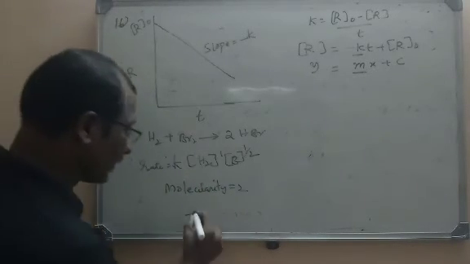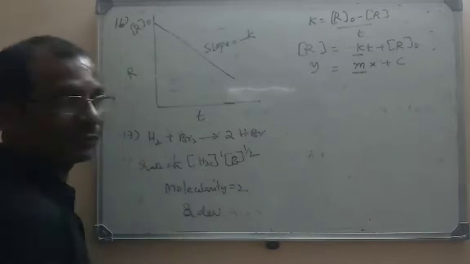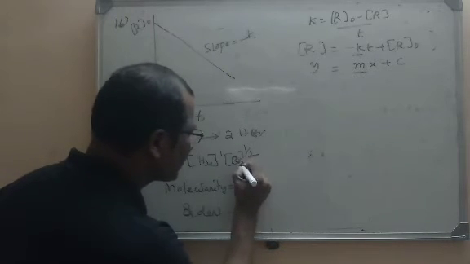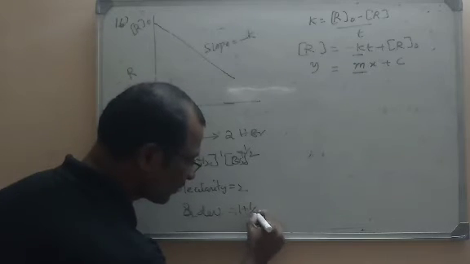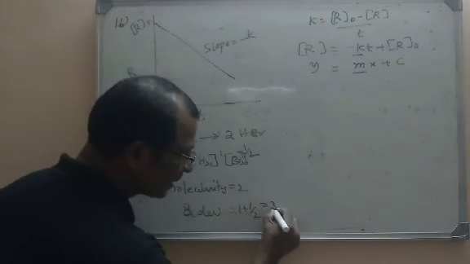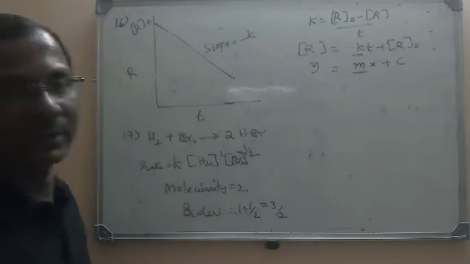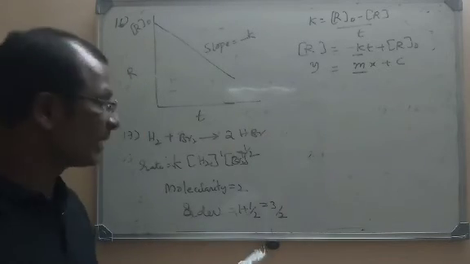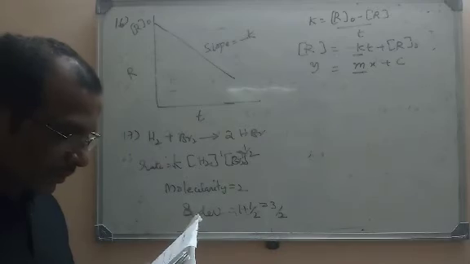What is the order here? Overall order: with respect to hydrogen, the order is 1. With respect to bromine, Br2, it is 1 by 2. What is the total overall order? 1 plus 1 by 2, it is nothing but 3 by 2. So molecularity is 2 and order is 3 by 2. So what is the right option? The second option, 2 and 3 by 2. Molecularity is 2 and order is 3 by 2.